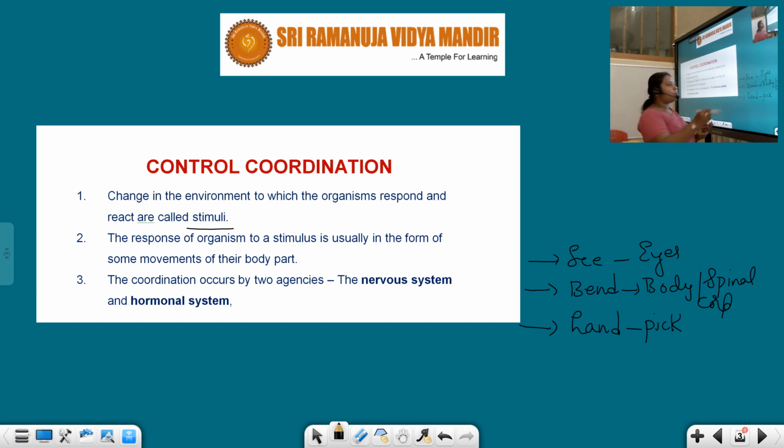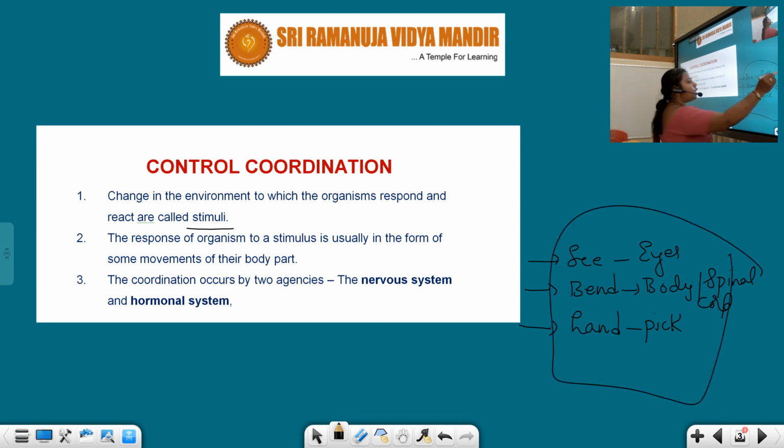There must be good and proper understanding and coordination between the eyes, your spinal cord, and your hands. These 3 things should coordinate and cooperate well, and you go for that action, taking the object from the floor.